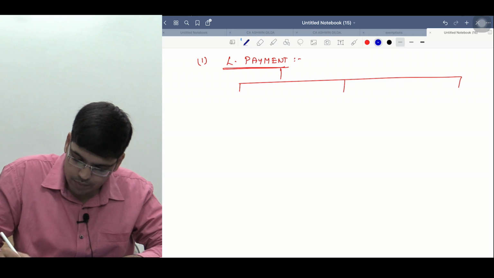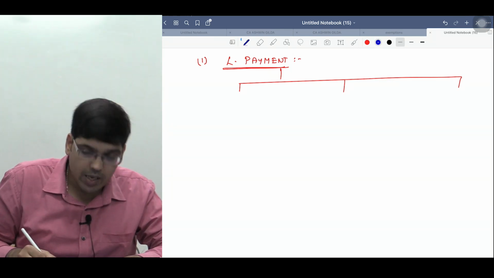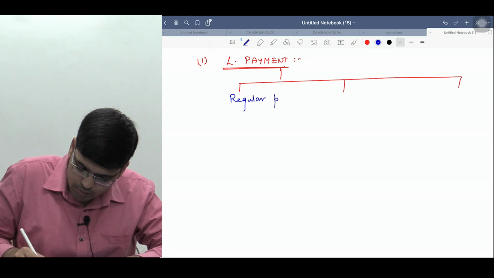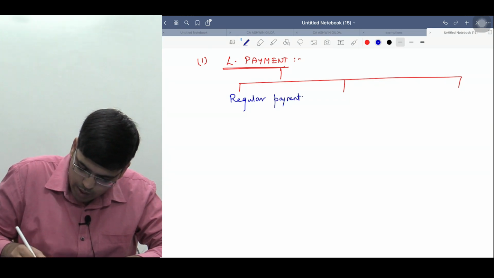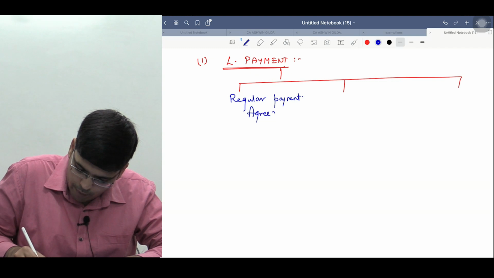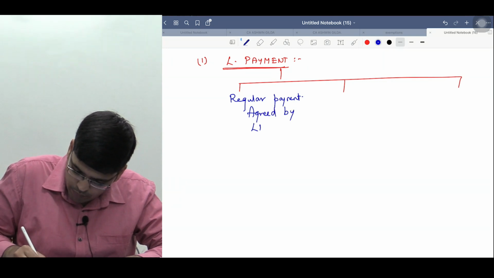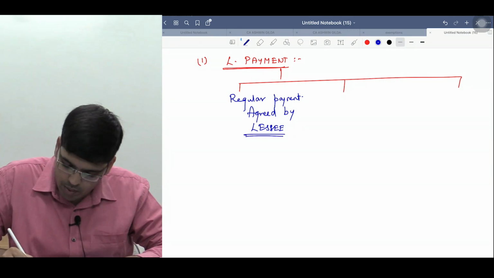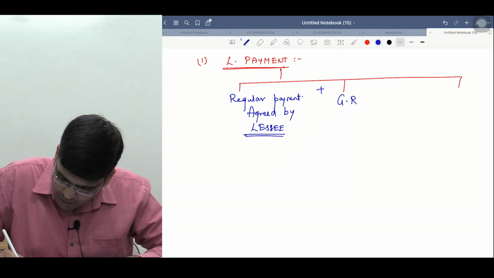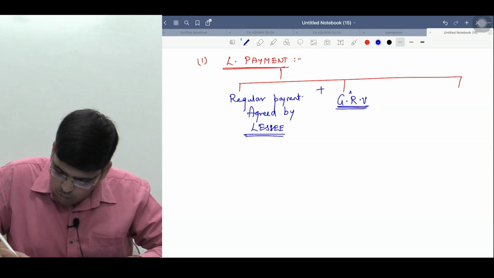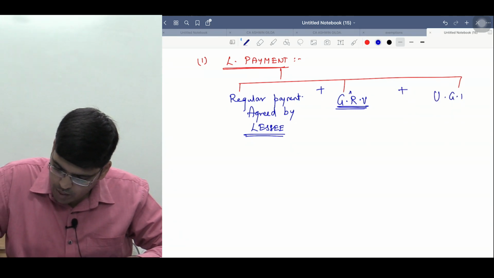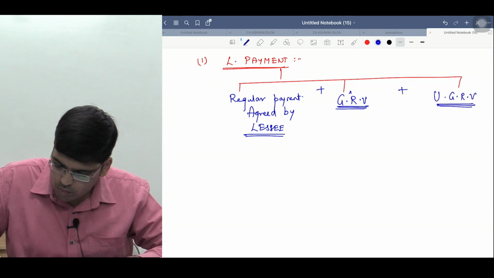Listen carefully, listen calmly. Lease payments can be of three types. One is called regular payments, as agreed by whom, sir? As agreed by lessee. Regular payments as agreed by lessee, plus guaranteed residual value. What do you mean by guaranteed residual value? I'll explain this. Plus it also includes what, sir? Unguaranteed residual value. Now what is this? I'll explain.